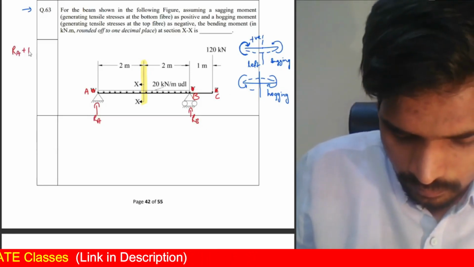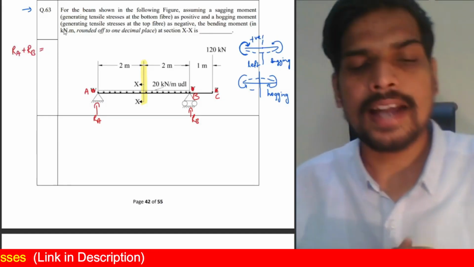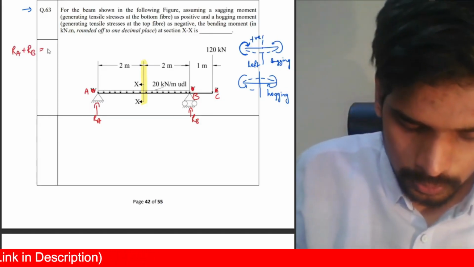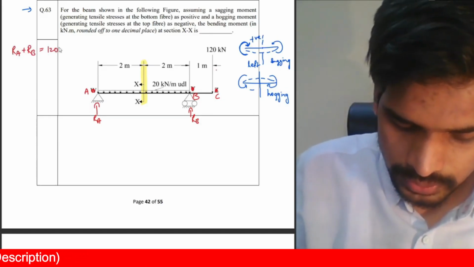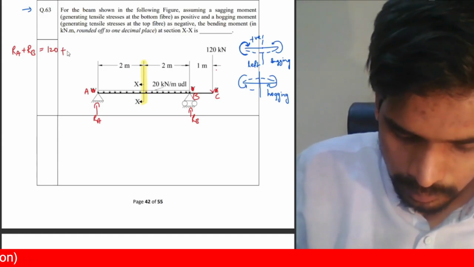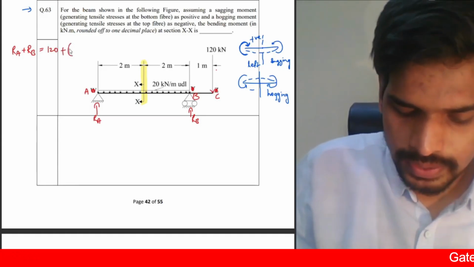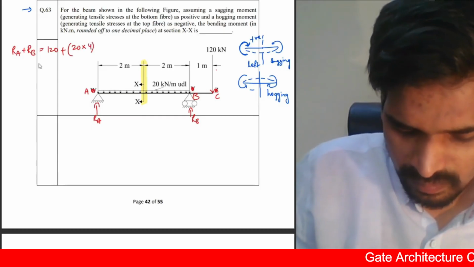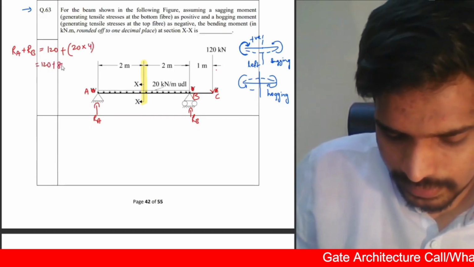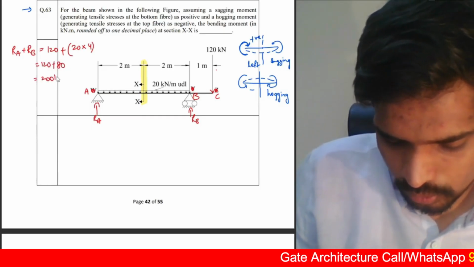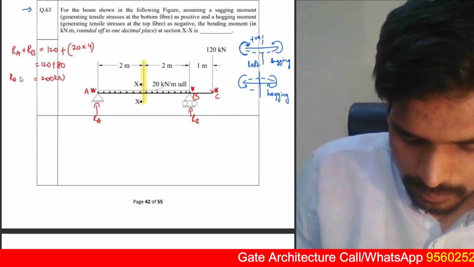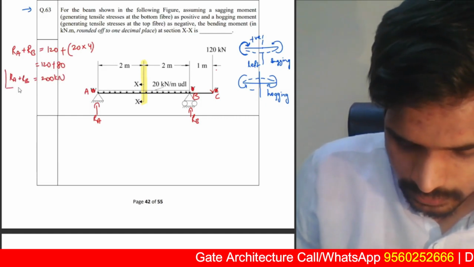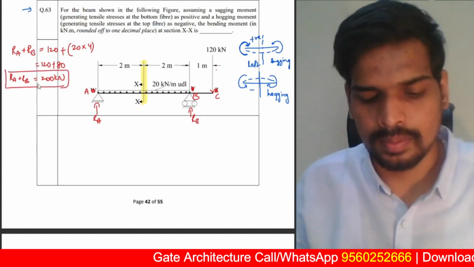First equation. Reaction at A plus reaction at B should be equal to 120 kilonewtons in the downward direction, plus the UDL. The UDL is 20 kilonewton per meter distributed over a span of 4 meters. So this will be 120 plus 80, 200 kilonewtons. So RA plus RB is equal to 200. That is the first equilibrium equation.